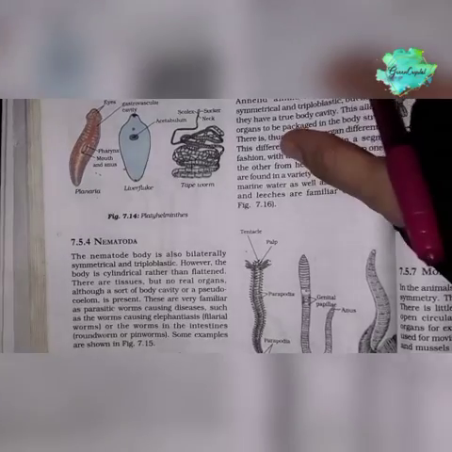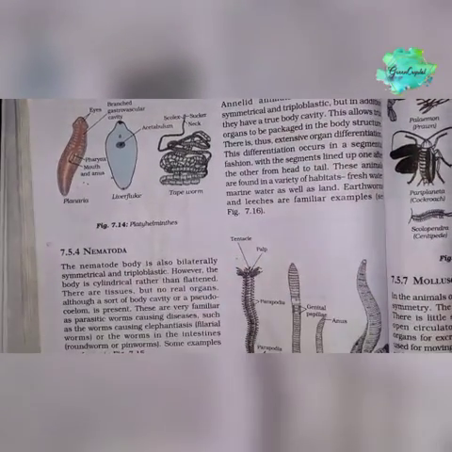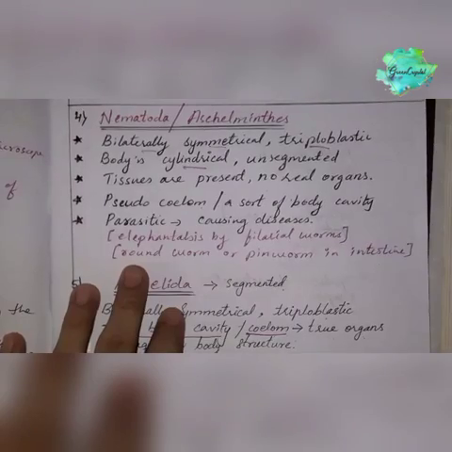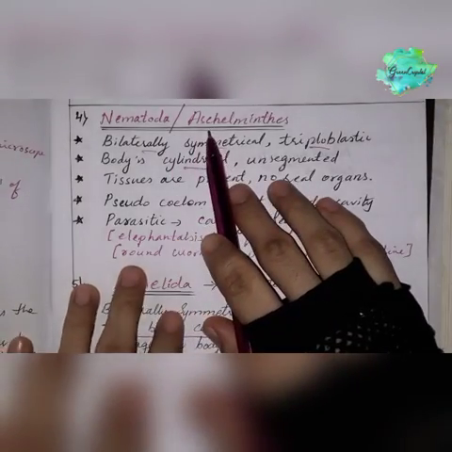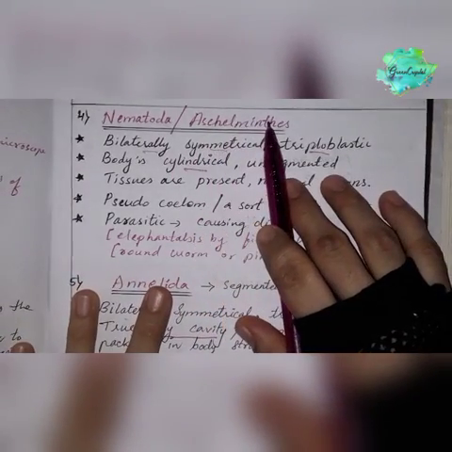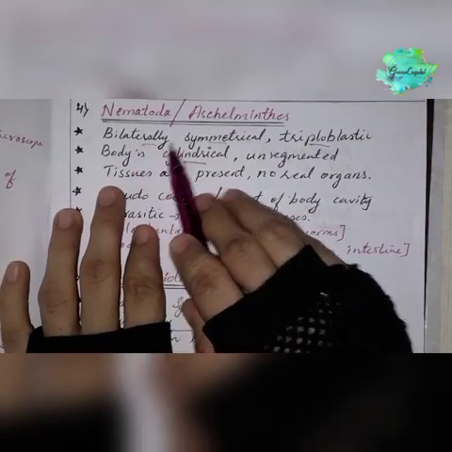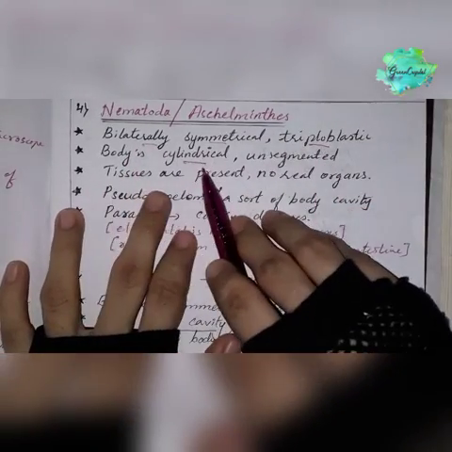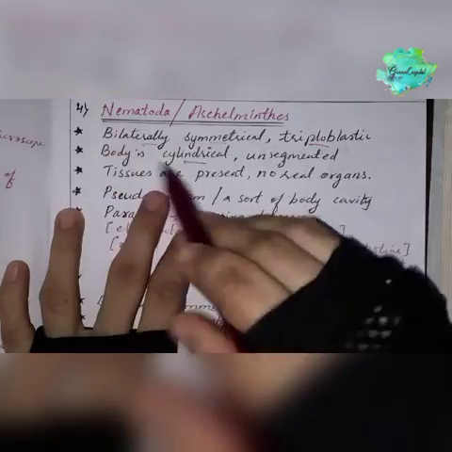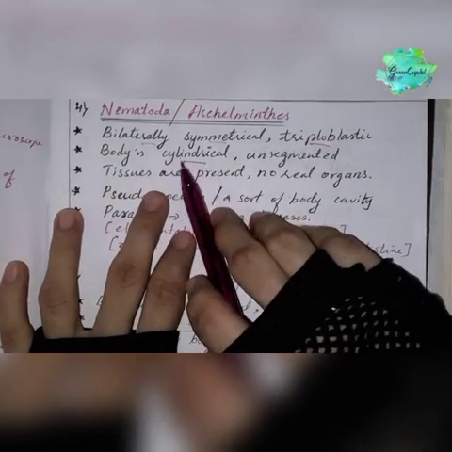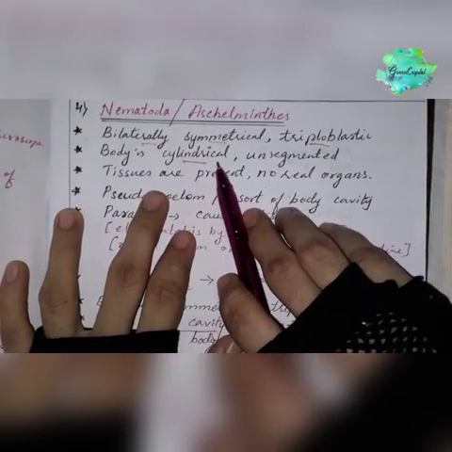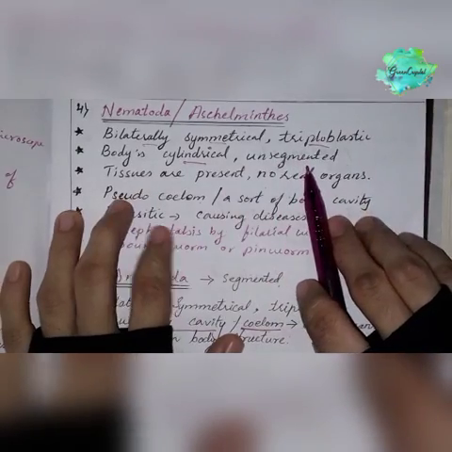Okay, so the next phylum is Nematoda. Phylum Nematoda, also called Aschelminthes. Again, they are bilaterally symmetrical, triploblastic. The body is cylindrical here. Last it was dorsiventrally flattened, but here it is cylindrical. The body is again unsegmented.